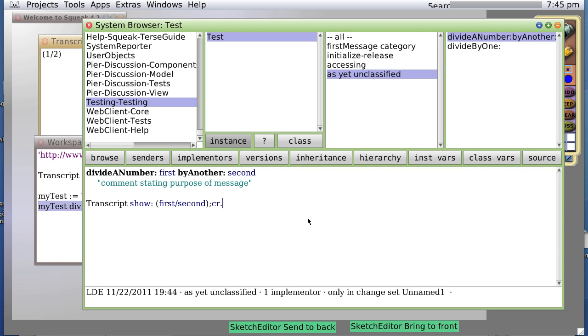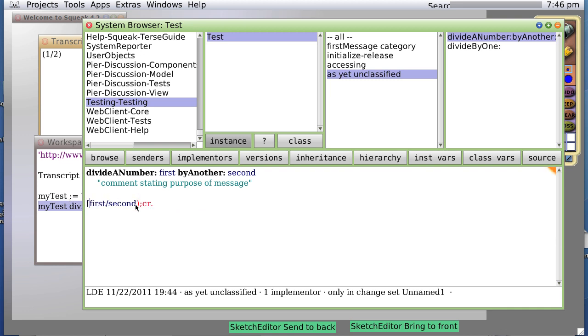Now, suppose we know for sure that sometimes we won't get two numbers passed in. We could do error checks like: first, if not a number, second, if a number, blah blah. Or we could use our exception handling. Let's try this.